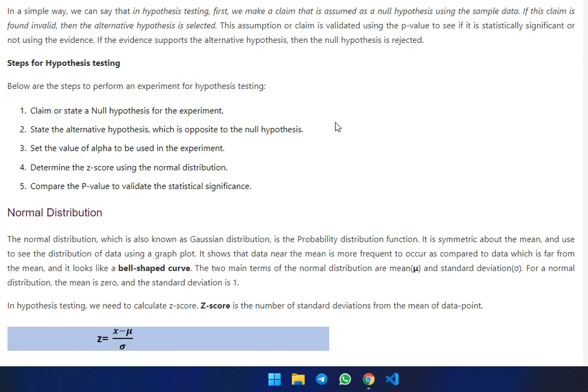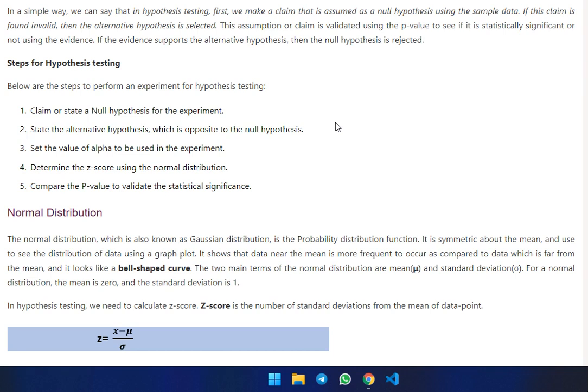Now we are discussing the second concept: normal distribution. The normal distribution is also called the Gaussian distribution. It is a probability distribution function that is symmetric about the mean, and the distribution is shown using a graph plot. It shows that data nearer to the mean occurs more frequently compared to data far from the mean, and it takes a bell-shaped curve structure.